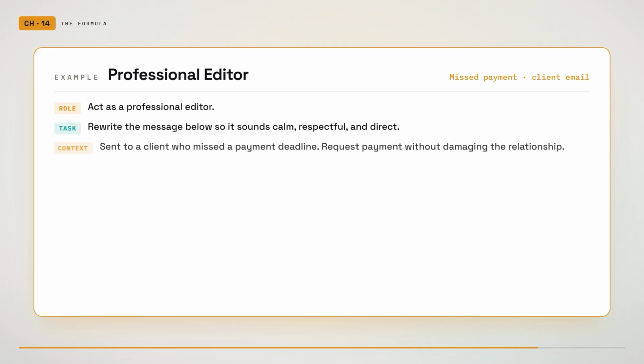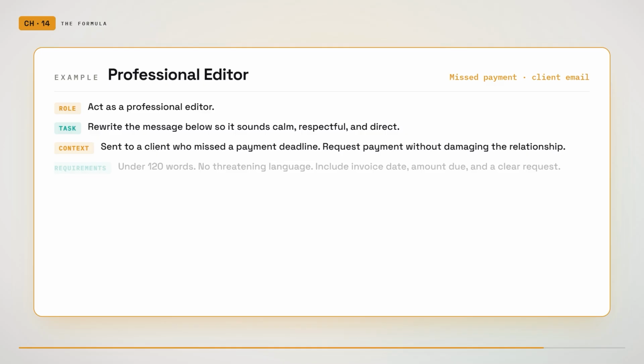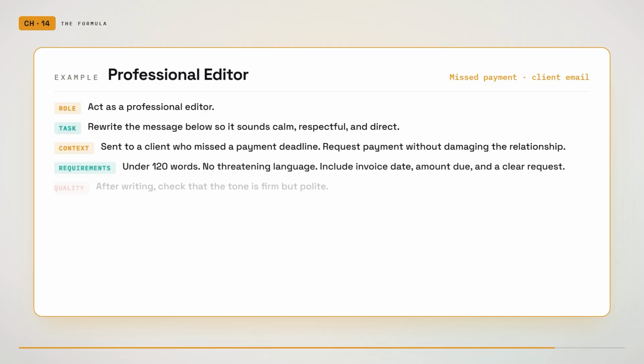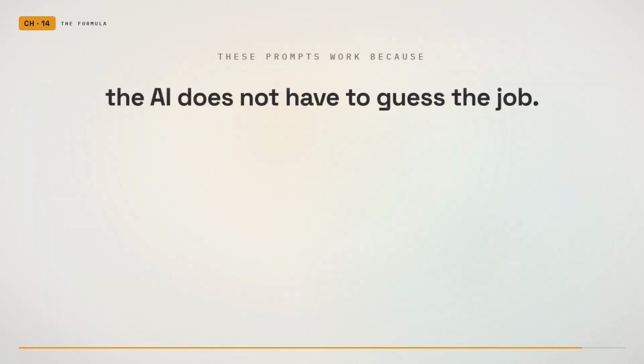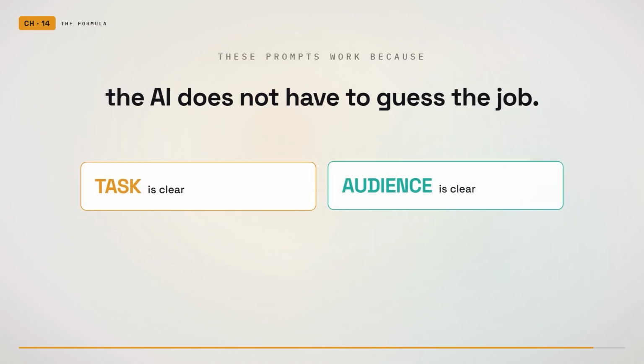Do not use threatening language. Include the invoice date, the amount due, and a clear request for payment or an update. After writing the message, check that the tone is firm but polite. These prompts work because the AI does not have to guess the job. The task is clear, the audience is clear, the rules are clear, the final shape is clear.